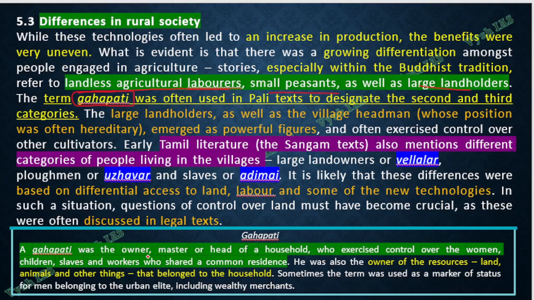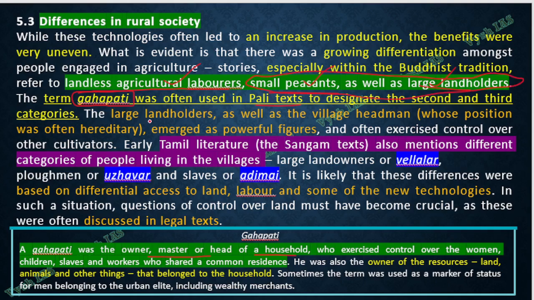The Gahapati was the owner, master or head of a household who exercised control over the women, children, slaves, workers, everyone. So he is the owner of the resources, land, everything which belongs to the household. This Gahapati, often used in Pali texts, designates the second and third category. Meaning here we told three things, right? One is landless agricultural labor, one is small peasant, one is large landholder. So among the second and third category, this Gahapati term was popular.